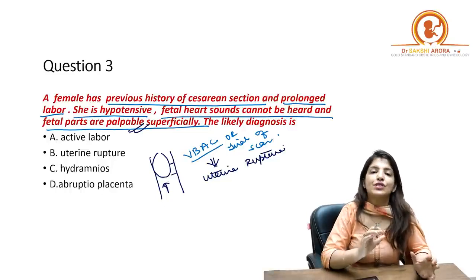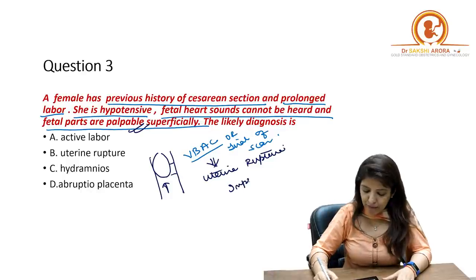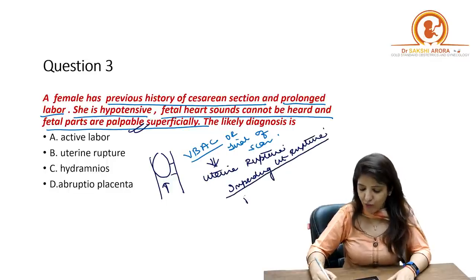See, when the uterus is about to rupture, what we call impending uterine rupture, there will be fetal heart rate changes.